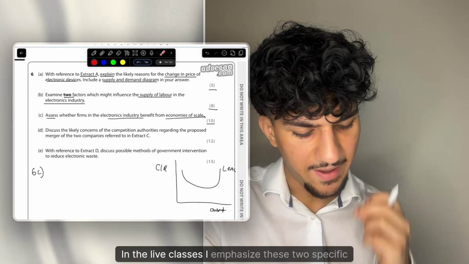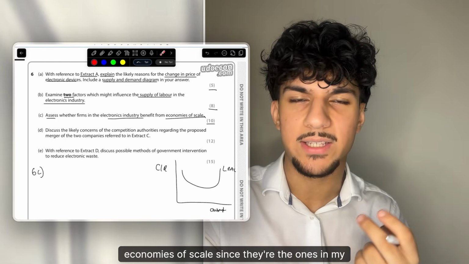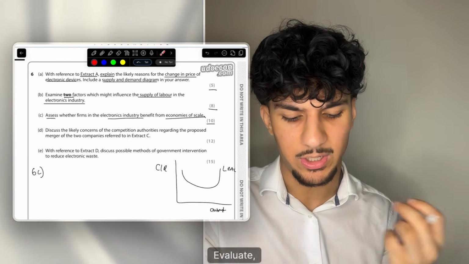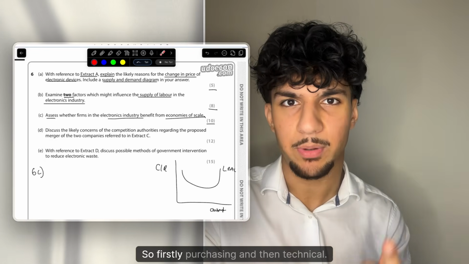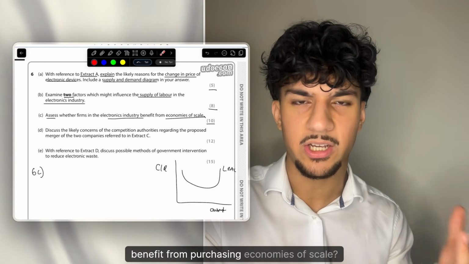In the live classes, I emphasize these two specific economies of scale, since they're the ones, in my experience, where students pick up the most marks, since they can write the most in-depth analysis about them. So firstly, purchasing, and then technical. So how do firms in the electronics industry benefit from purchasing economies of scale?